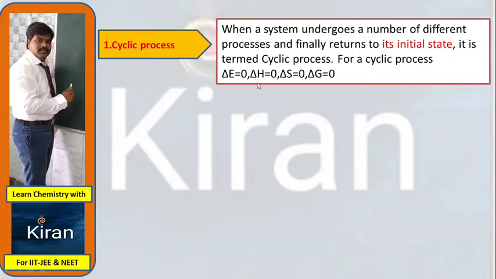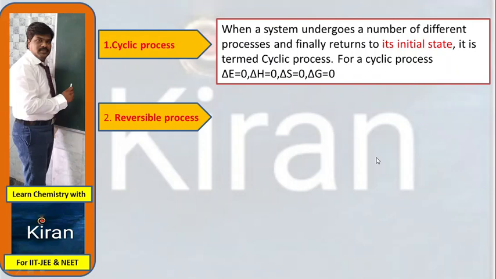So delta E, delta H, delta S, and delta G are all equal to 0 because it is a cyclic process. Wherever the starting point, finally it reaches the same point. That is the reason the net result is 0. Hence all the state functions are 0.